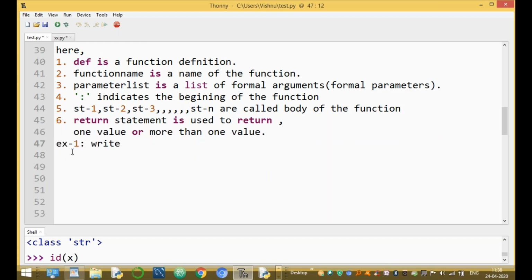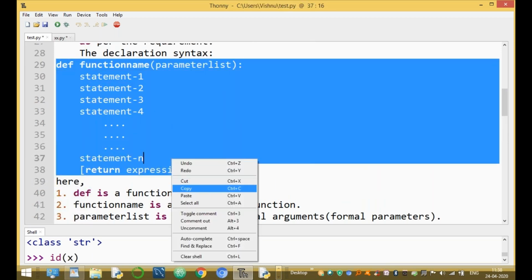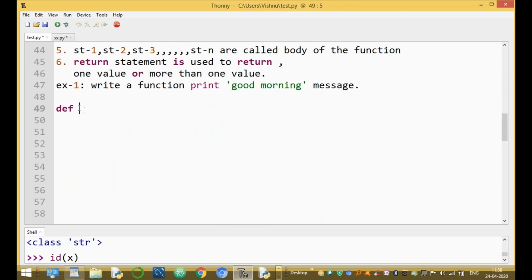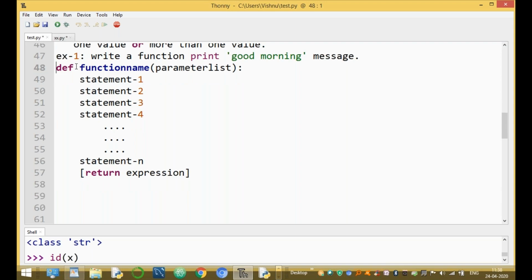Write a function to print a good morning message. One simple function. Now this is writing a function. The function definition starts with def. Write this function. Copy and paste. Now here the function is def.